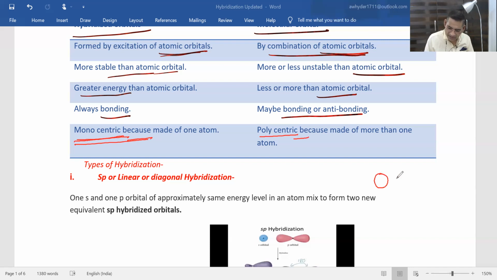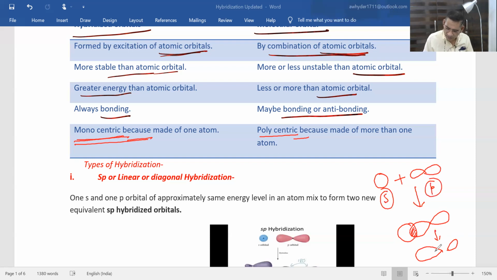See, if one s and one p atomic orbital combine together to form an sp hybridized orbital. This is one s and this is one p, and they combine together to form one sp and another sp hybridized orbital.